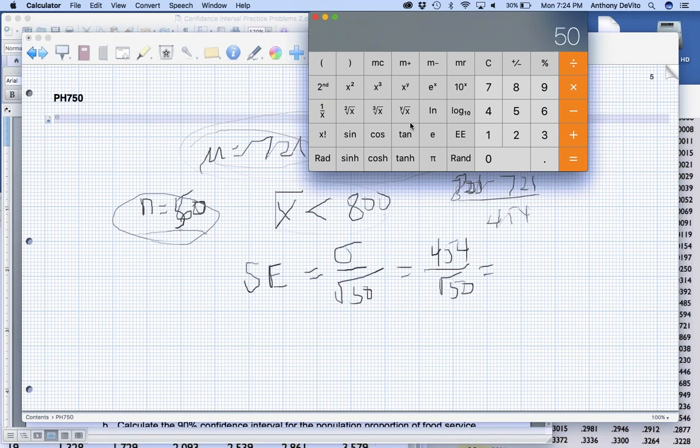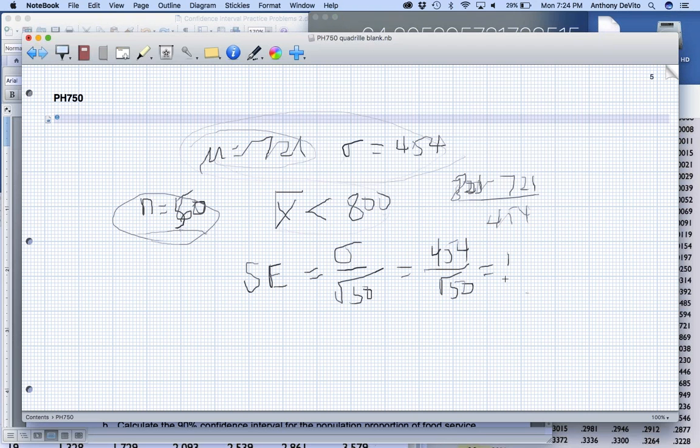Let's give that a try. The square root of 50 is about 7.07, and 454 divided by that is going to be about 64. I'm just going to call it 64. So what percentage of these samples would I expect to be above 800? This is my distribution of samples that I would expect. I would expect the mean to be 721. How often would I get a sample above 800? So I'm looking for this area up here.